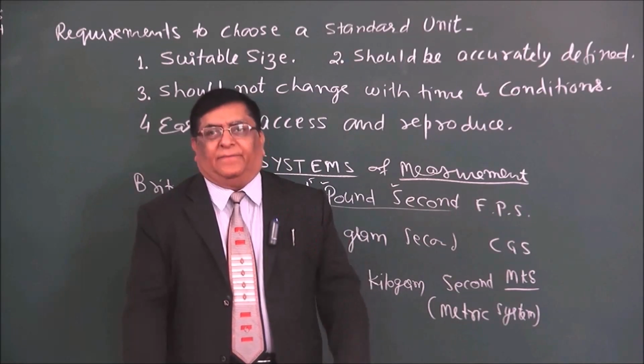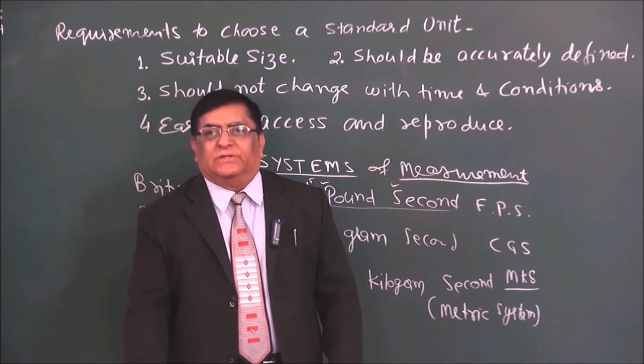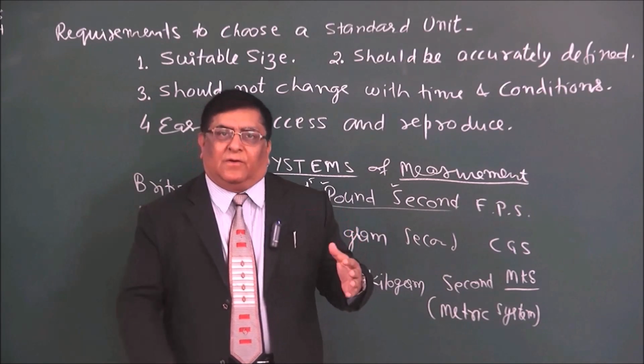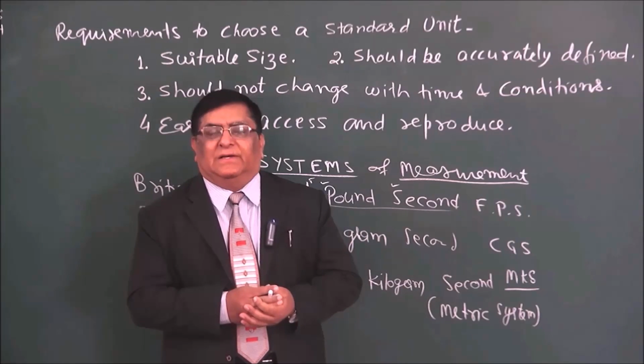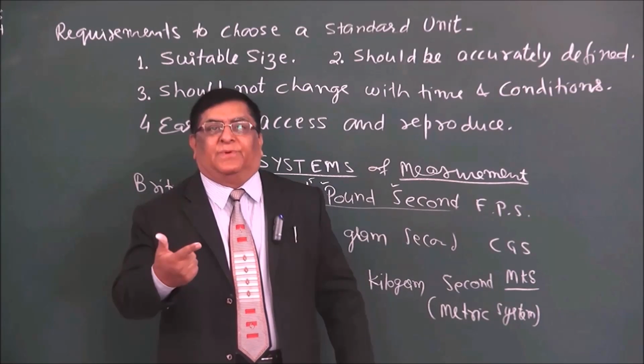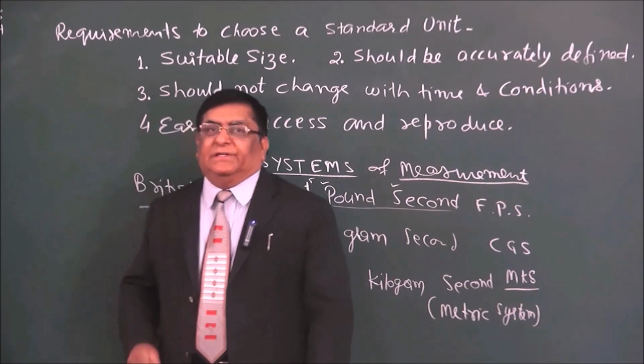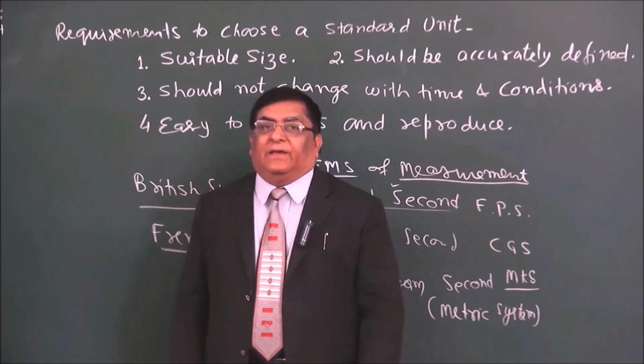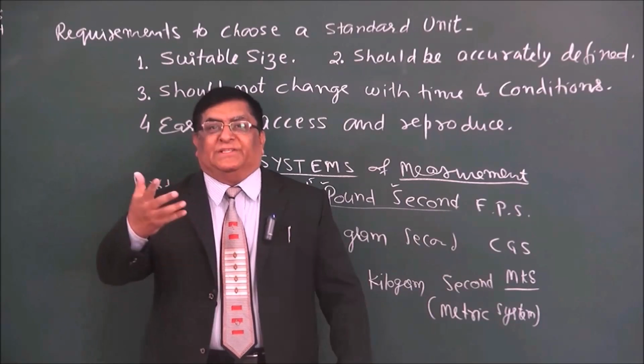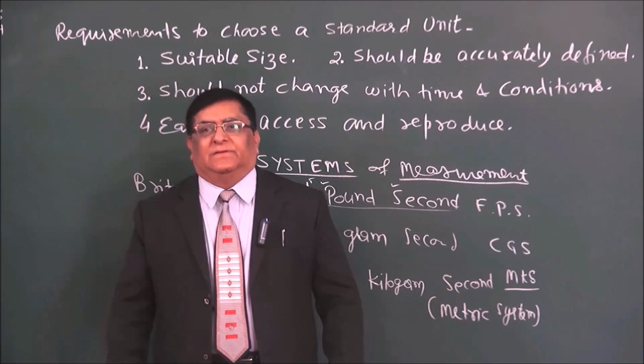with the advent of time, there was development all over the countries in the world, and new phenomena were introduced. New fundamental quantities were introduced. Like we had a quantity temperature, the degree of hotness.